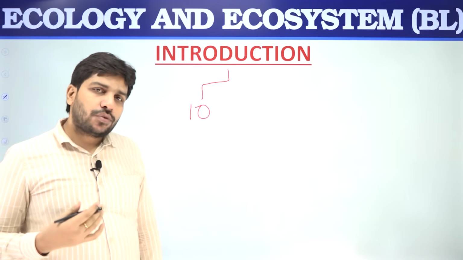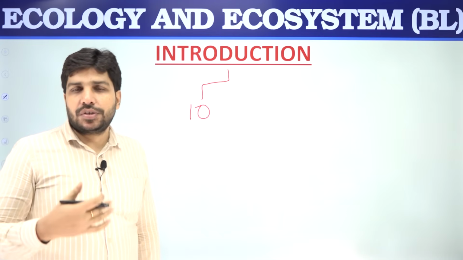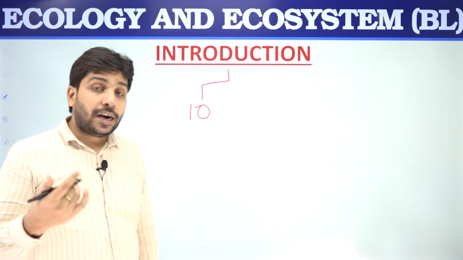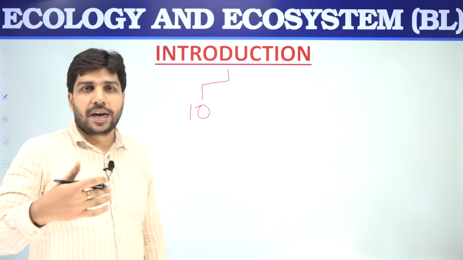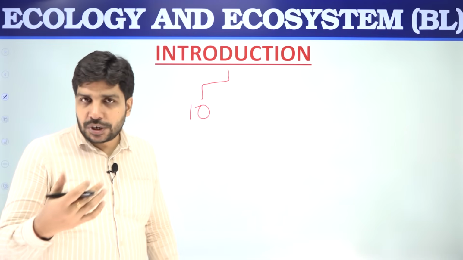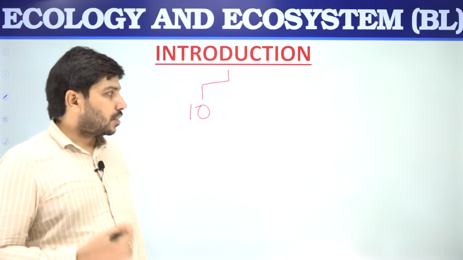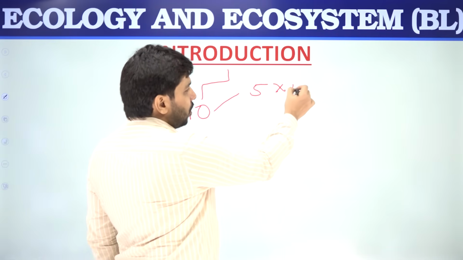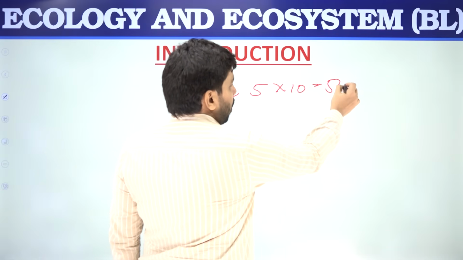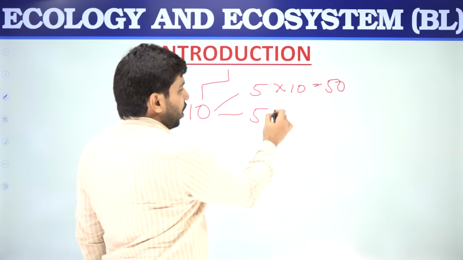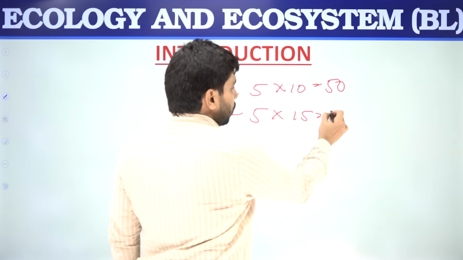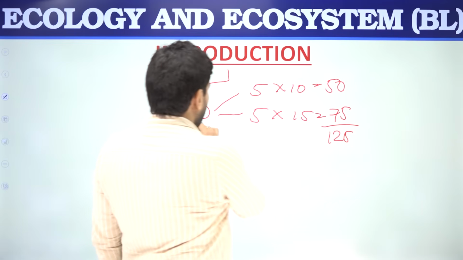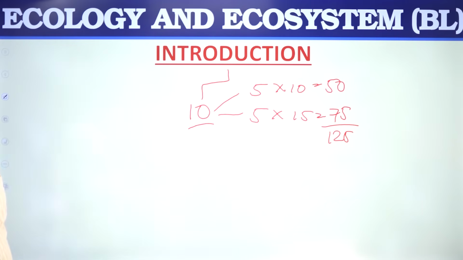The overall objective was to check your basic awareness, basic knowledge about basic definitions, basic concepts, and how much you know, and above all, how you are going to write an answer, and to test your expression skills, to test your writing skills. Out of these 10 questions, 5 were 10 markers, and the remaining 5 were 15 markers. Total 125 marks, 10 questions. So let's start.